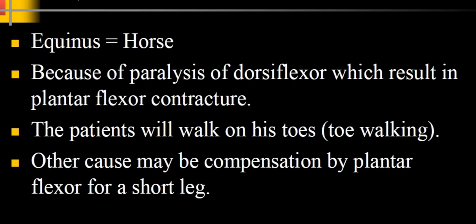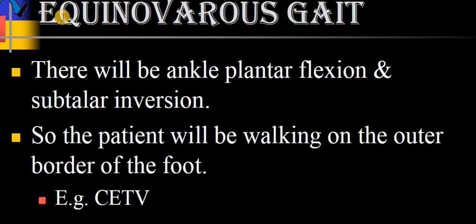The next one we see is the equinus gait. Equinus is also known as the horse. The paralysis of the dorsiflexors results in plantar flexor contracture. The patient will walk on his toes. Toe walking will occur. It's also known as the equinus gait. The other cause of compensation by the plantar flexors is a short leg. Next we will see the equinovarus gait. The ankle will be in plantar flexion and subtalar inversion will occur. The patient will be walking on the outer border of the foot. This is common in the deformity called congenital talipes equinovarus. It's a congenital deformity occurring in infants.